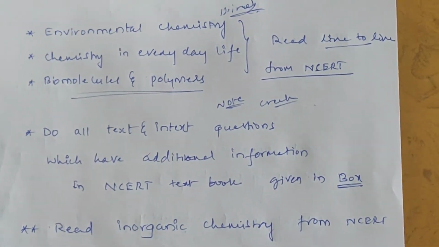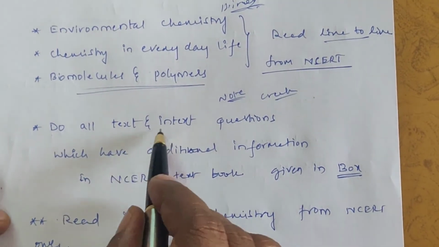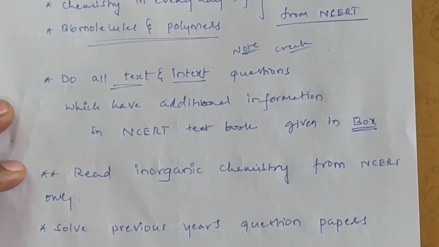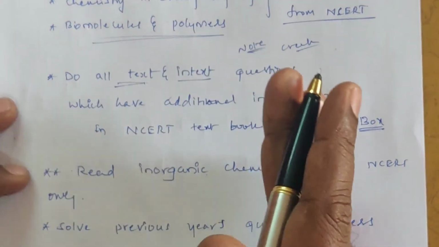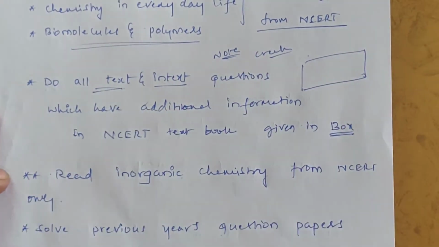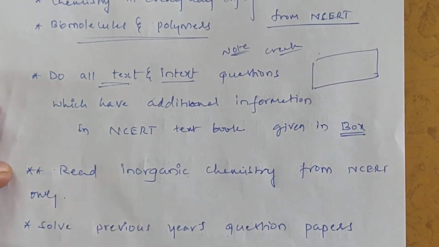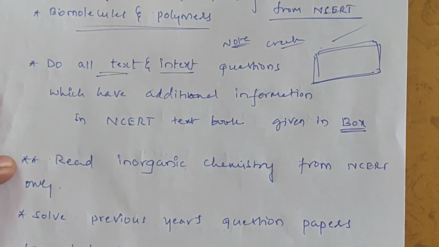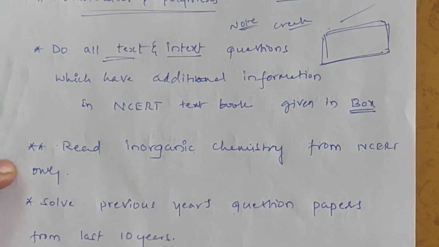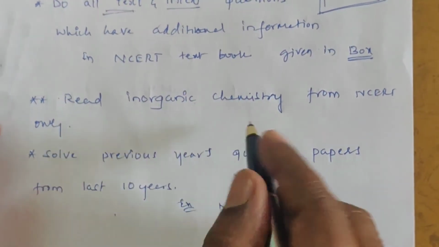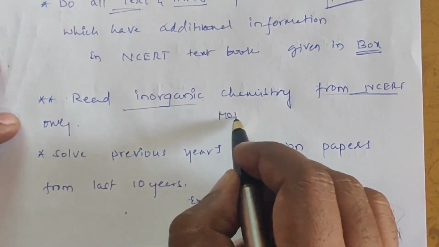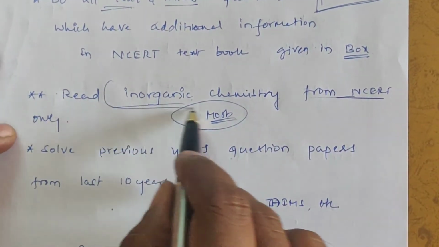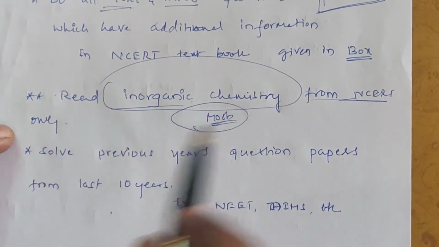So the next plan is to do all text and in-text questions. Where are the in-text questions? Observe this NCERT textbook, students: after every topic some box is given, small or big. Some questions are given in the box. So don't forget these box questions, the text and in-text questions in the NCERT textbook. Read inorganic chemistry from NCERT only. It is the most important one. Keep it in mind, students.